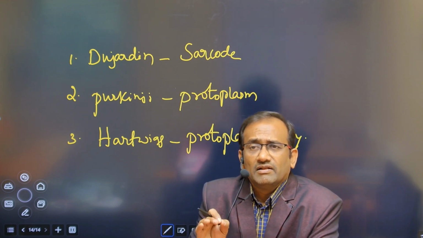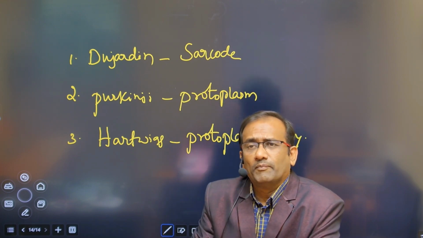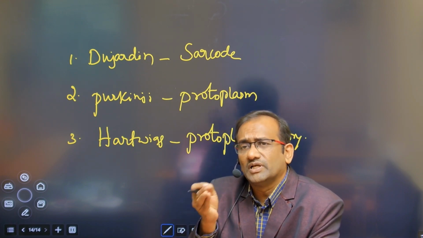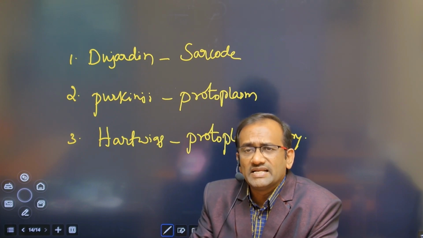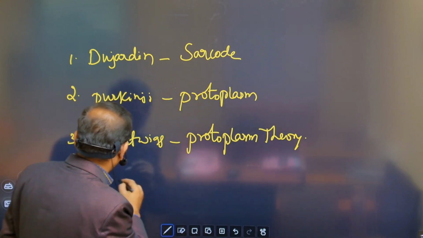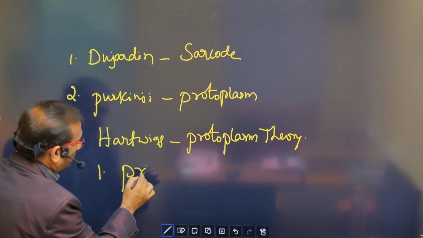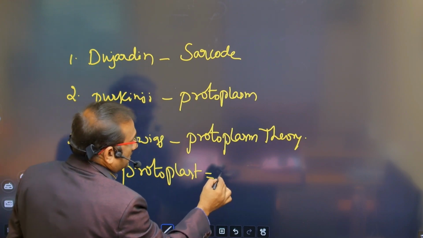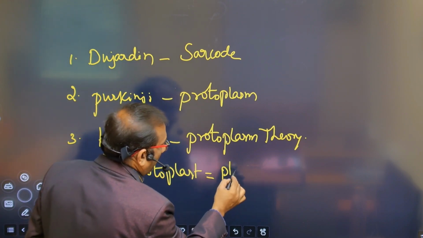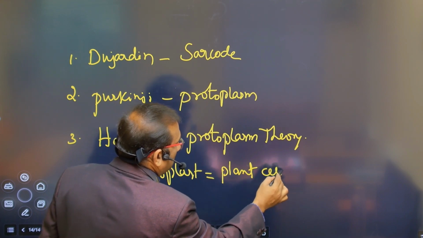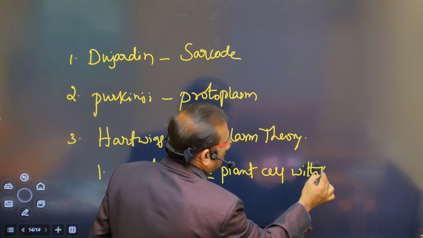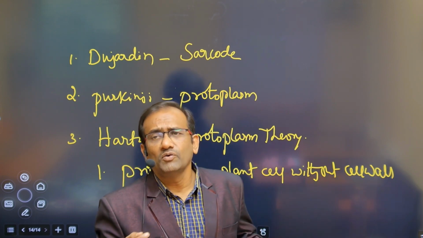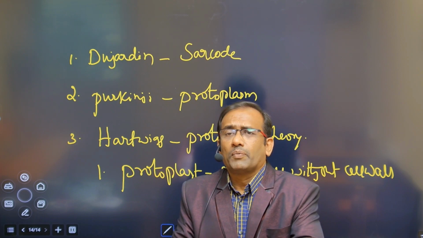And a plant cell without the cell wall. A plant cell means it is with a cell wall. If we remove the cell wall, the plant cell without a cell wall is called protoplast. So here is another word, protoplast. Protoplast is a plant cell without cell wall. A plant cell or any cell without a cell wall is called protoplast.